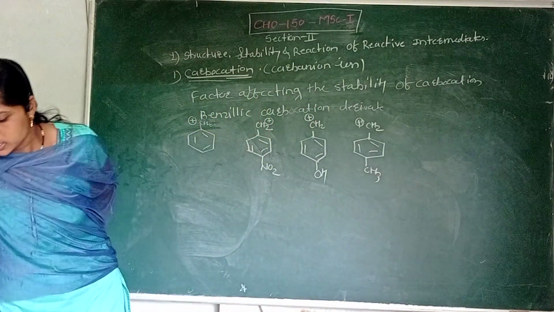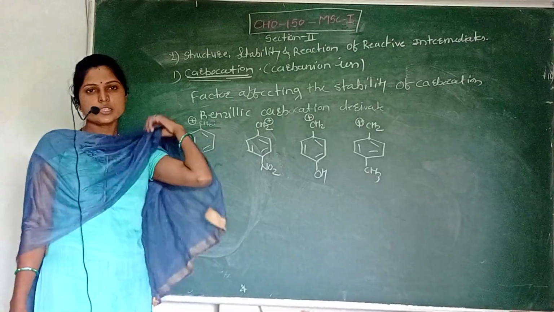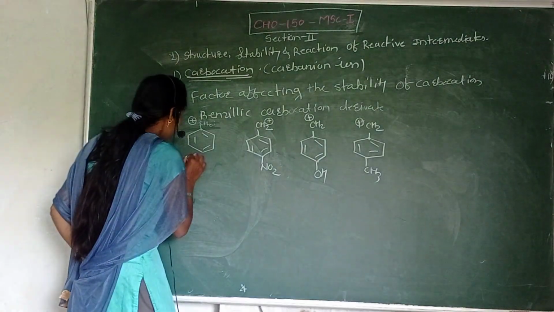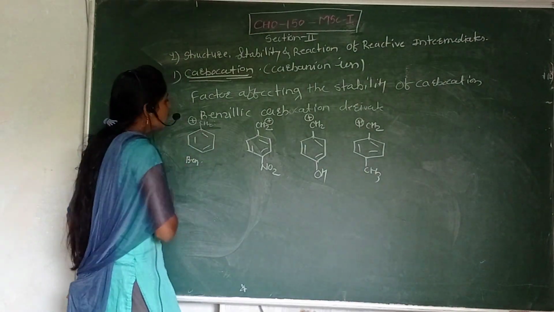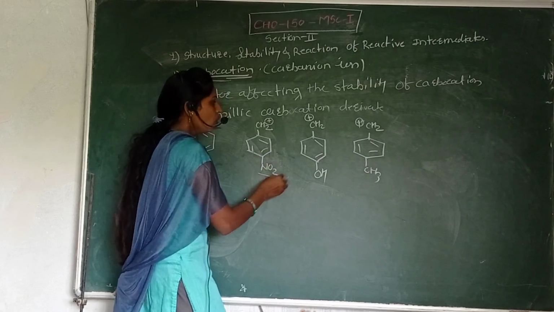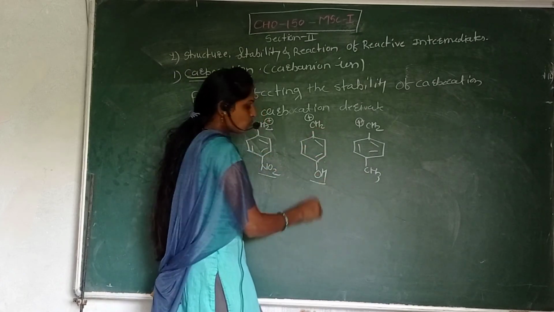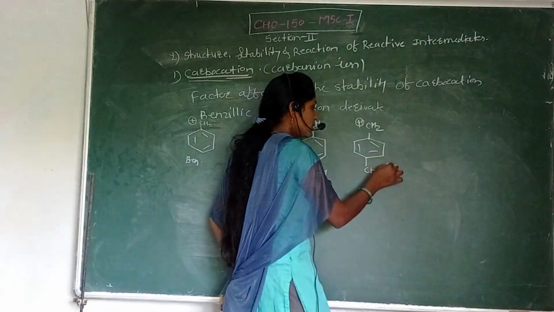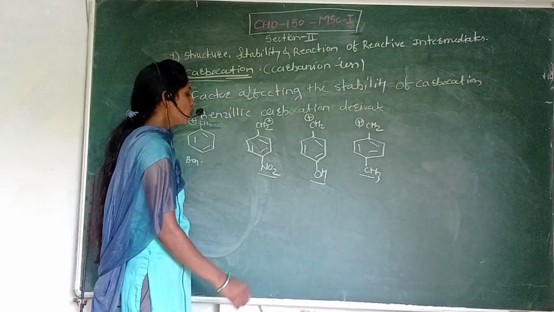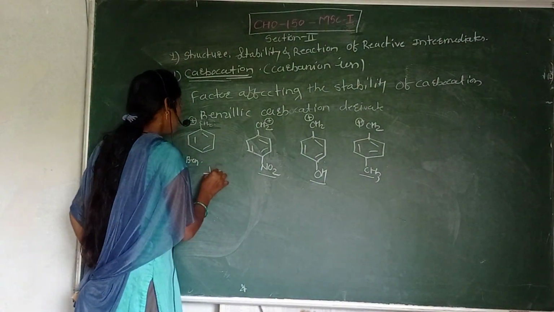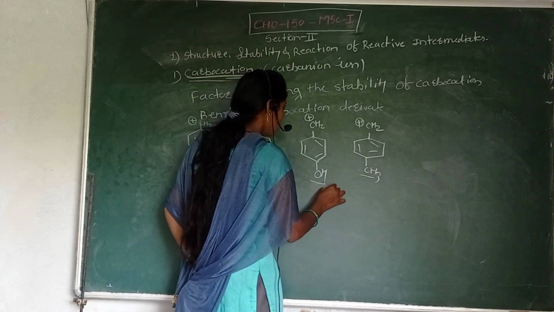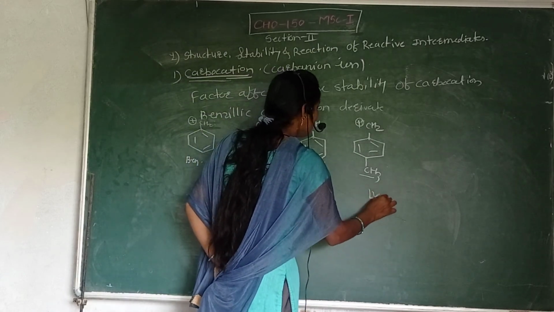Okay, we can discuss the stability order of the benzylic carbocation derivatives. This is the benzylic carbocation; it can be substituted by NO2, by OH, and by CH3, a methyl group. We can number the structures: first structure, second structure, third structure, and this one the fourth structure.